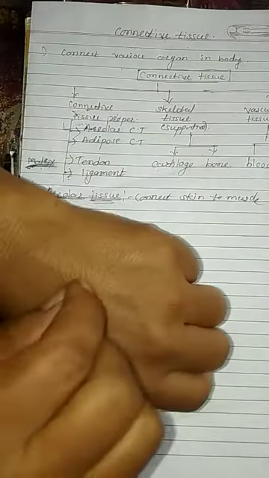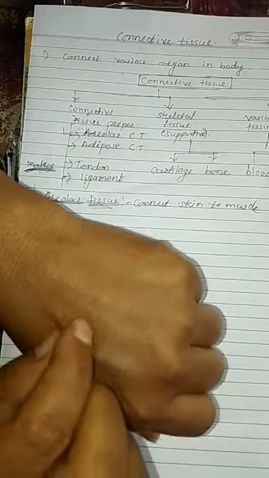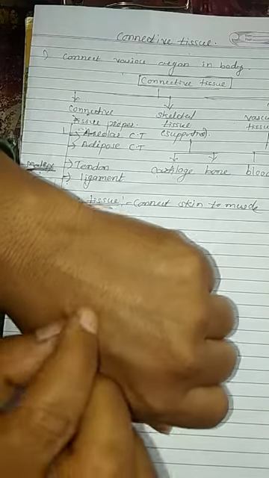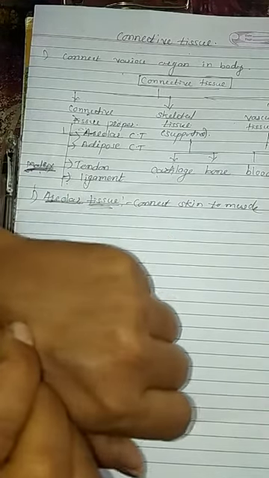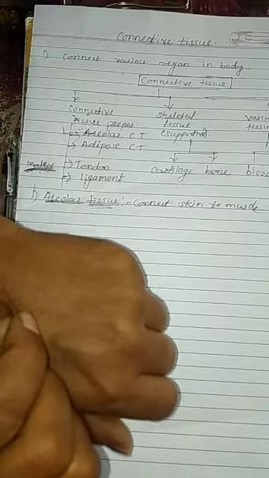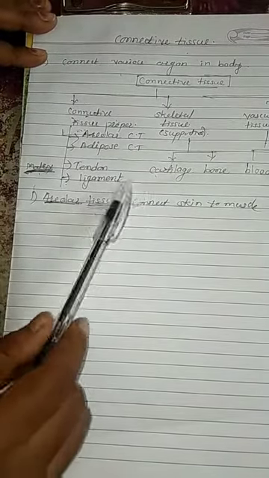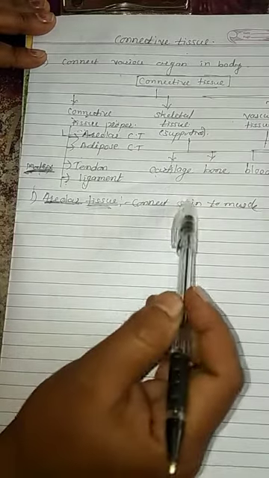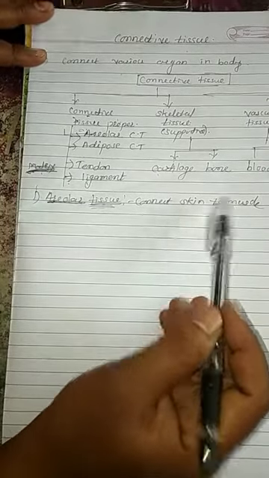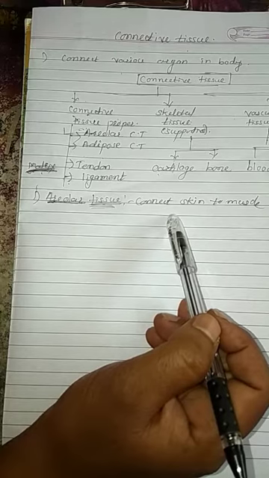See, we can pinch our body. Why can we pinch like that? Because the skin is connected to the muscle, and the areolar tissue connects the skin to the muscle. Got it everybody? Where is it located? It is located in between the skin and the muscle, and its main function is to connect the skin to the muscle.